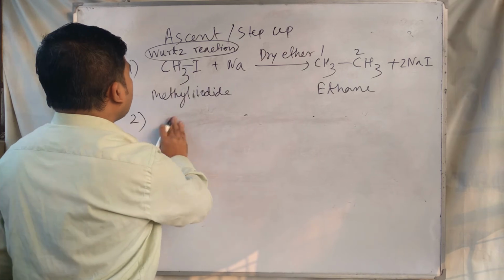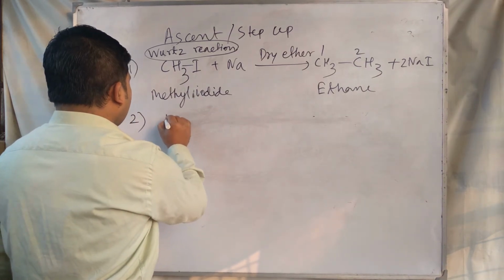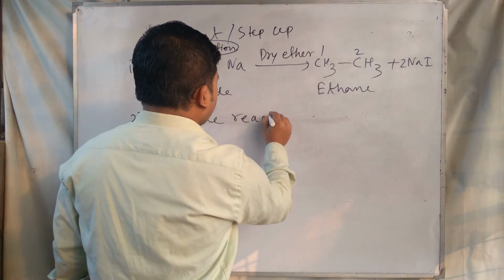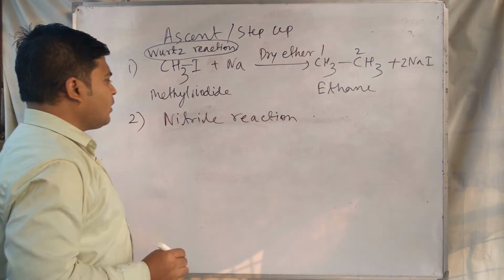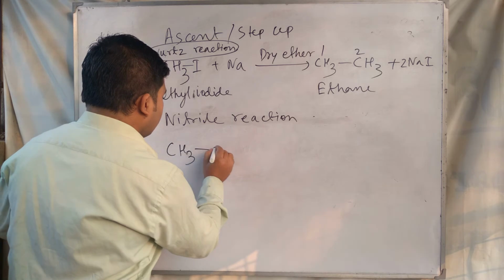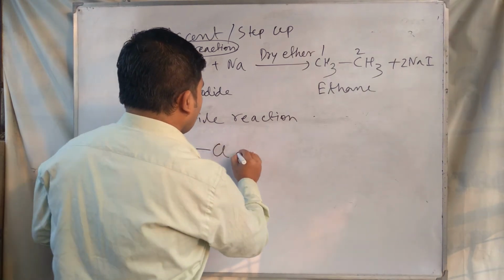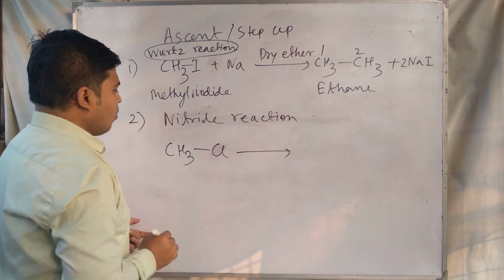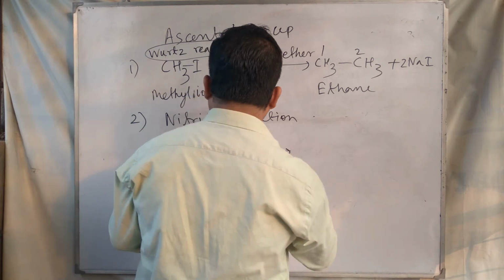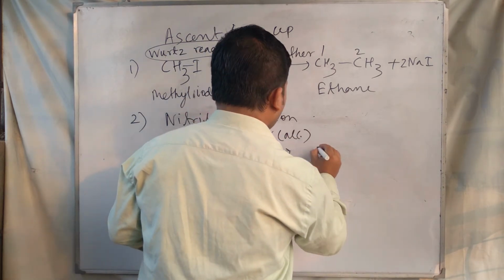The next reaction by which we can ascend the series is the nitrile reaction. In the nitrile reaction we have to use CH3Cl, an alkyl halide, or methyl chloride as an example of alkyl halide, and alcoholic KCN.